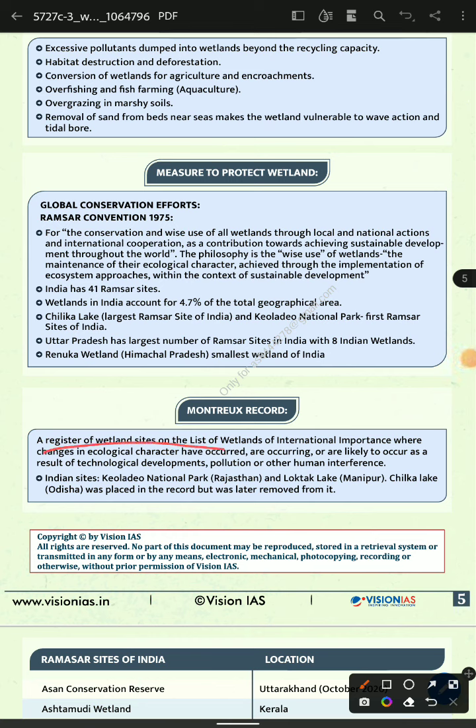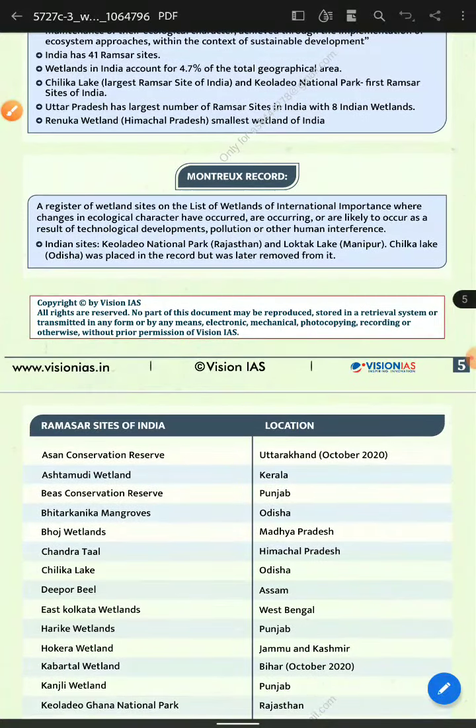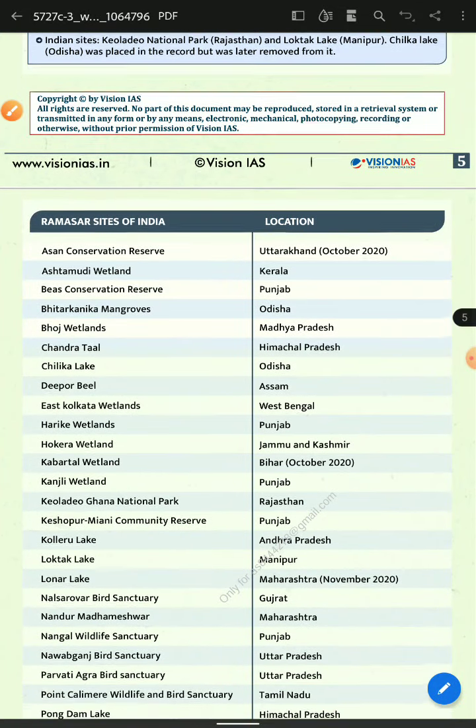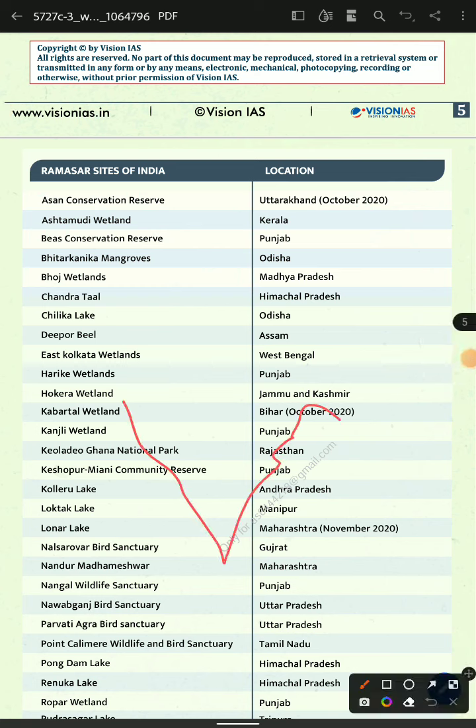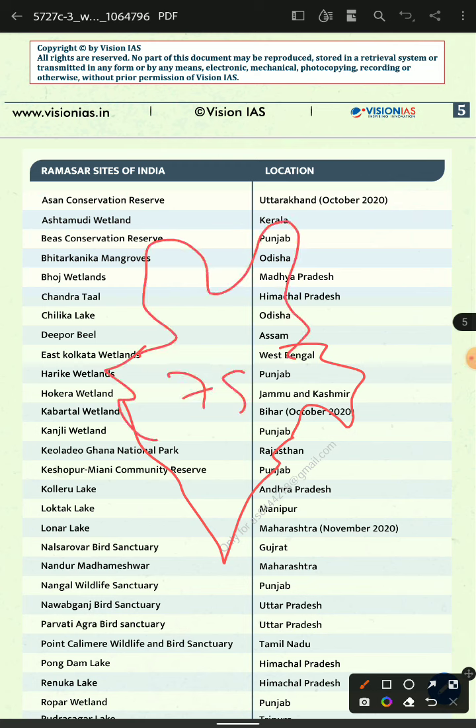Wetland is important, where is Keoladeo National Park, Manipur, Chilka Lake, that is the important Ramsar site in India. Location, you have seen, this is India. There are 75 Ramsar sites currently today.